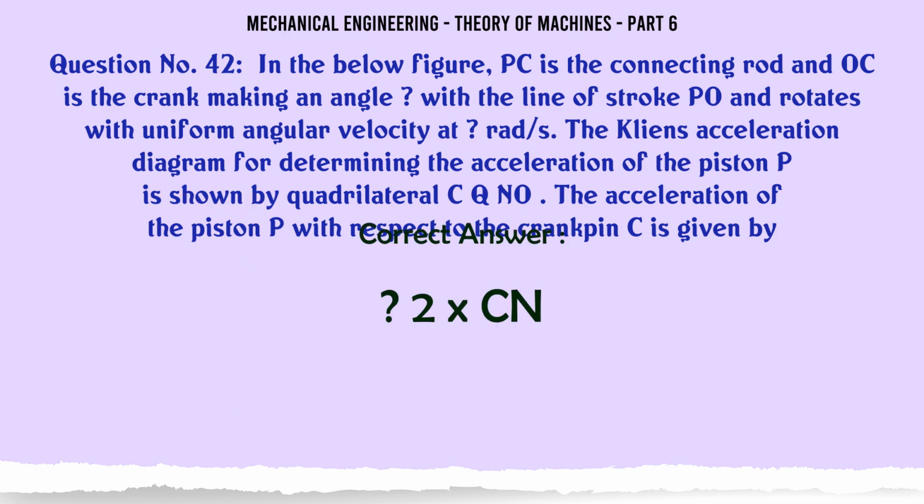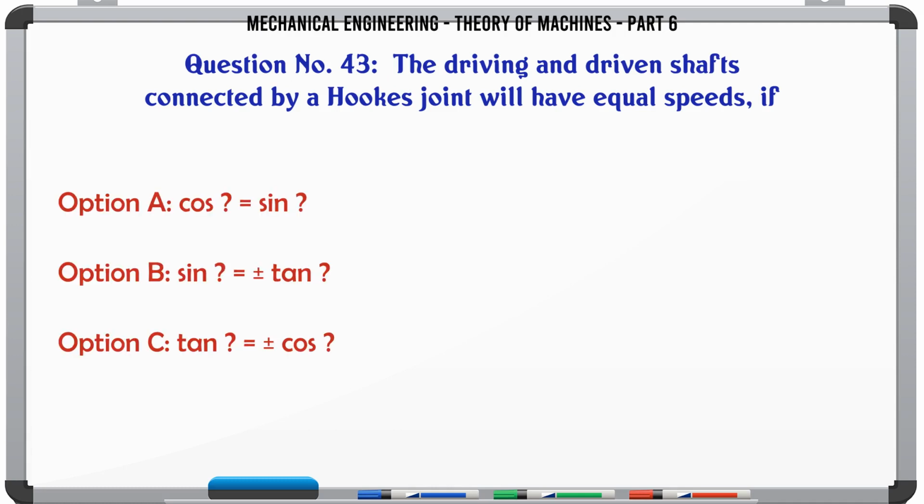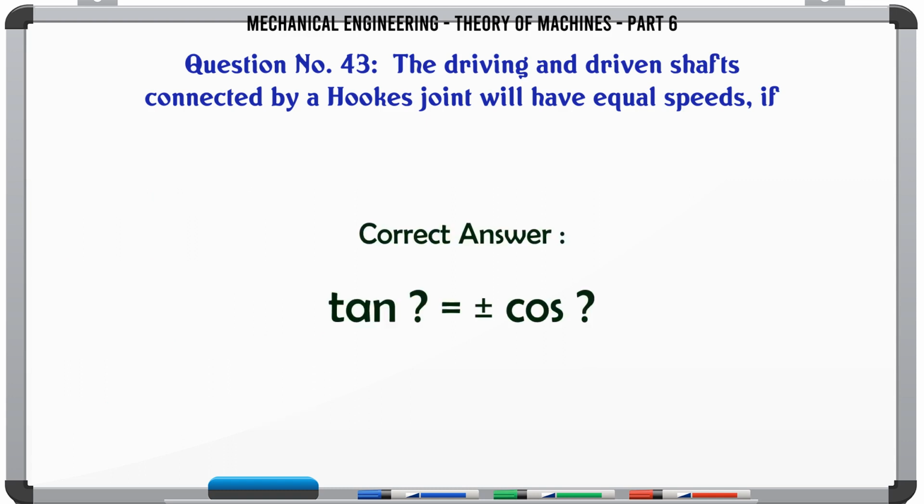The correct answer is 2 x Cn. The driving and driven shafts connected by a Hooke's joint will have equal speeds if A. cos sin, B. sin tan, C. tan cos, D. cot cos. The correct answer is tan cos.